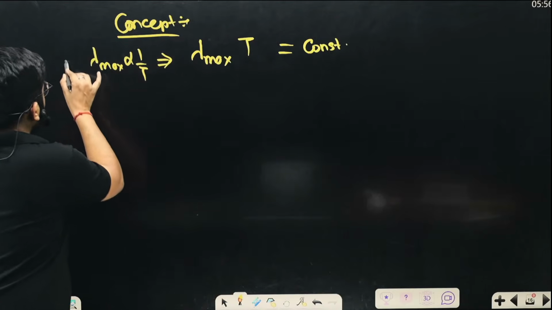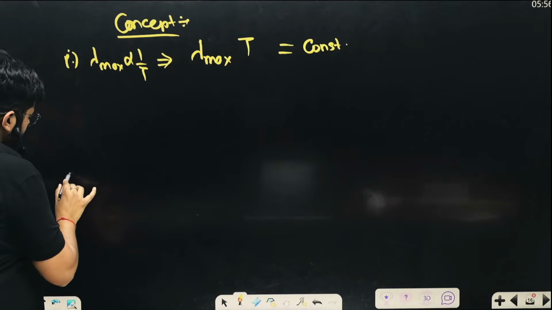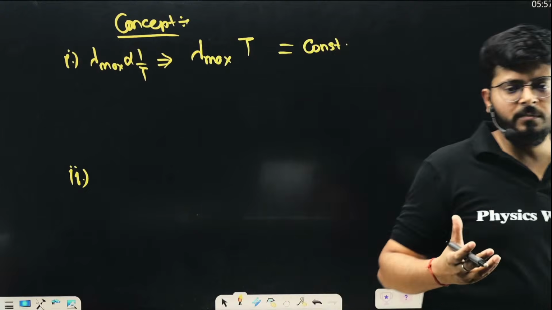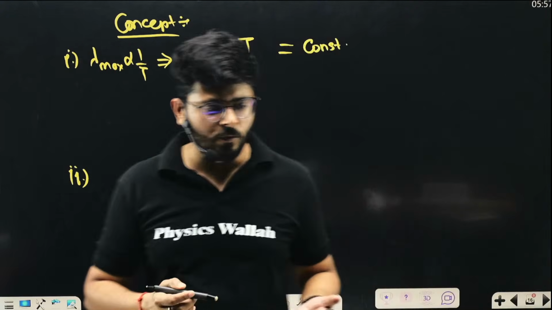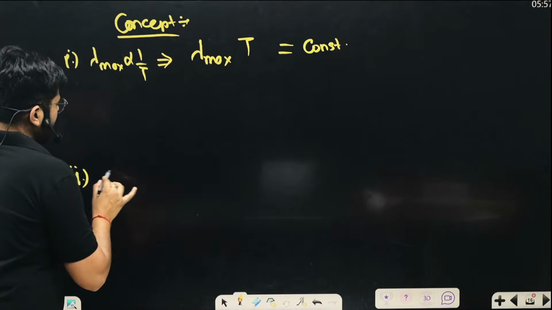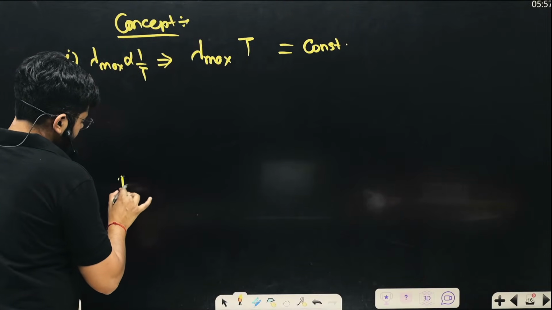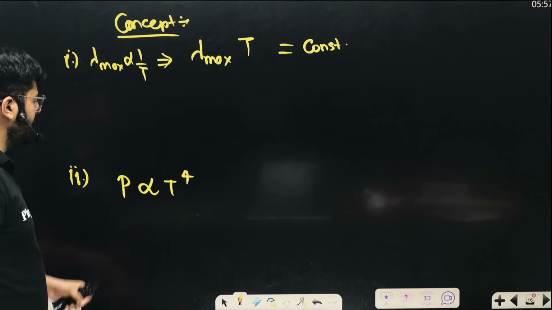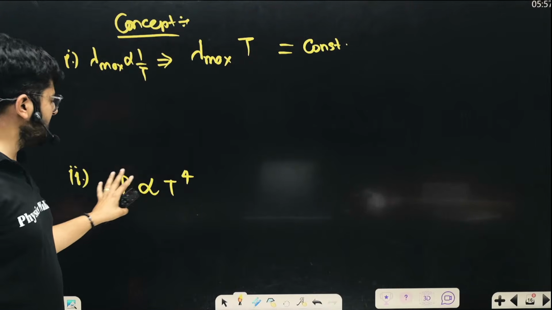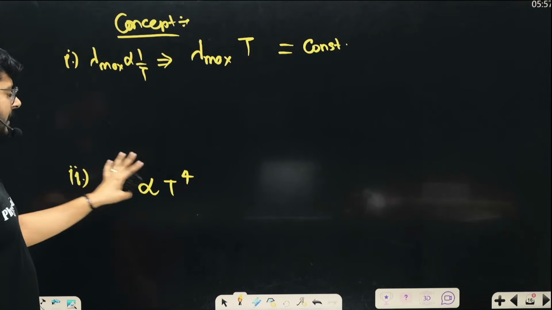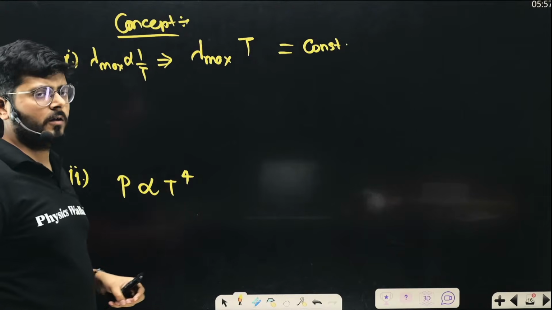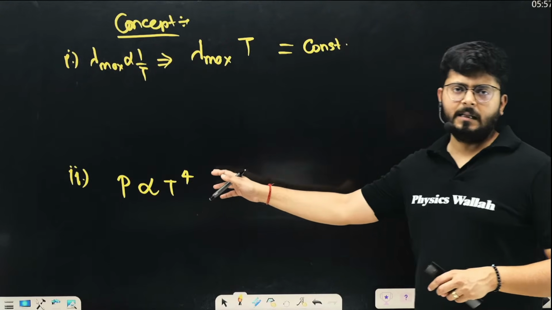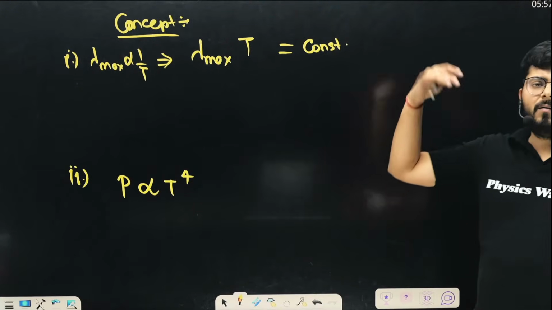Now, this is the first concept you will be applying in this part. The second concept is how much power a black body radiates, from the Stefan-Boltzmann law. From the Stefan-Boltzmann law, the power radiated is proportional to the 4th power of temperature. This is Wien's displacement law, and this is the Stefan-Boltzmann law, the second concept you need to know. The hotter the body, the more power it radiates.